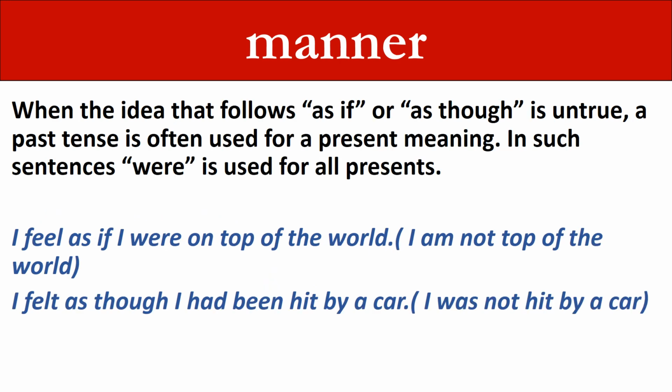When the idea that follows as if or as though is untrue, a past tense is often used for a present meaning. In such sentences, were is used for all persons. I feel as if I were on top of the world. I am not on top of the world. I felt as though I had been hit by a car. I was not hit by a car.